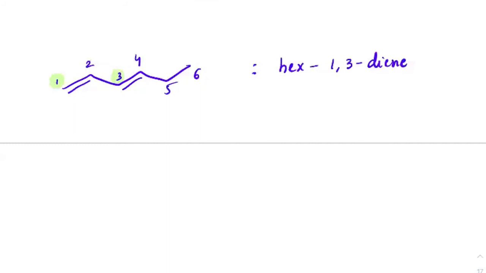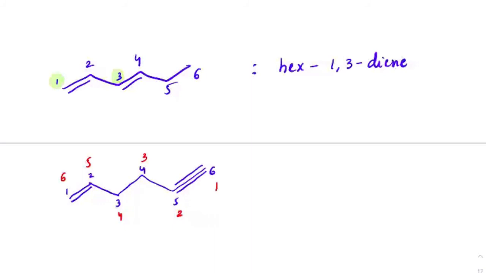Suppose another example where students usually get confused. Suppose if you have a double bond here and a triple bond here. From here, if you take the numbering, 1, 2, 3, 4, 5, 6, or I can go the other way also as 1, 2, 3, 4, 5, 6.